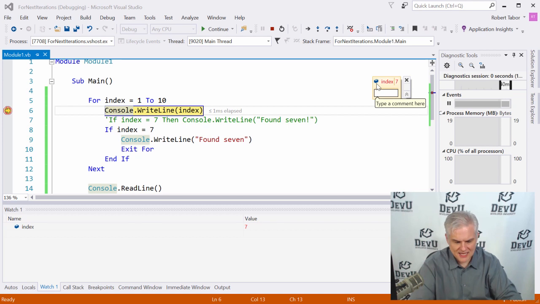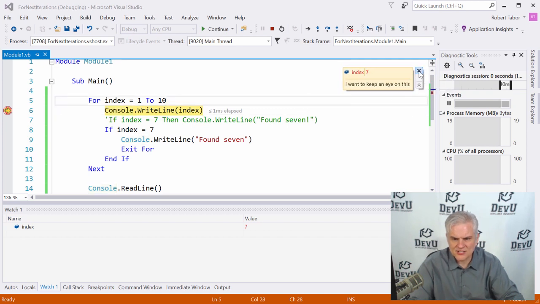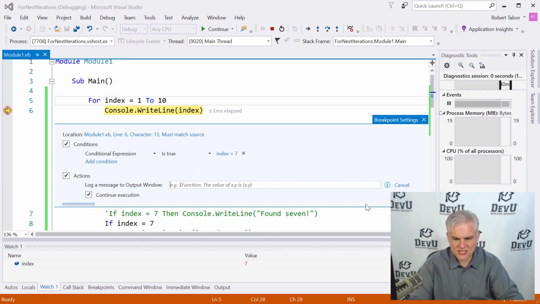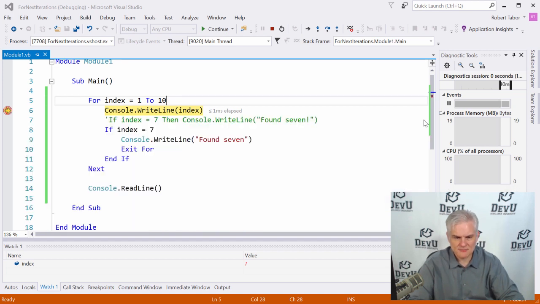I could say I want to keep an eye on this and just keep that around, or I can actually just get rid of the whole thing by just clicking the little X button there. All right, but you see how I was able to configure this breakpoint and make it conditional so that it only stops whenever the index value is equal to 7. And there's some other options here that I could choose. For example, I could log a message when we hit a certain situation and then continue the execution. We're not going to do any of that right now, but notice this little tab, breakpoint settings, pops up inline. Very, very neat. And we can continue on.